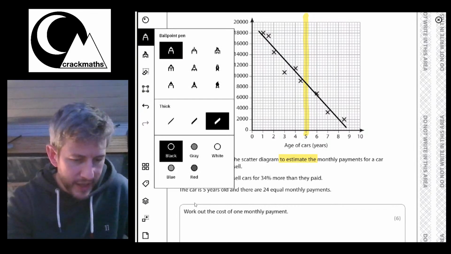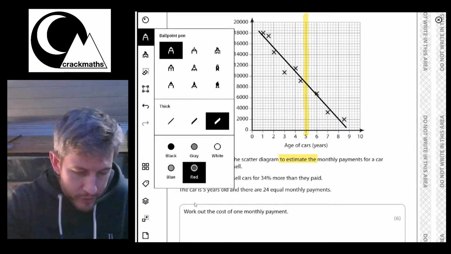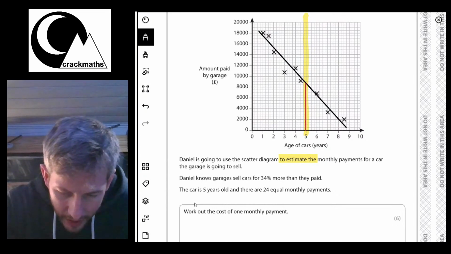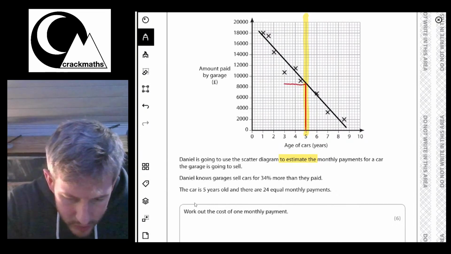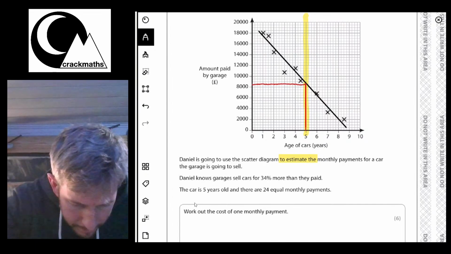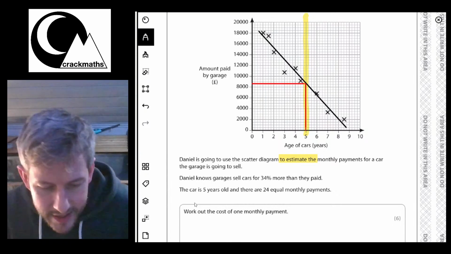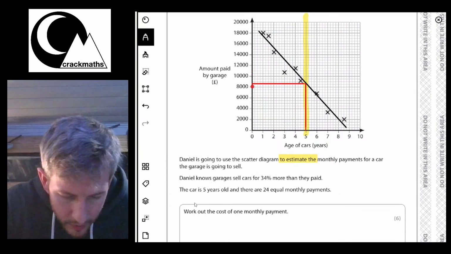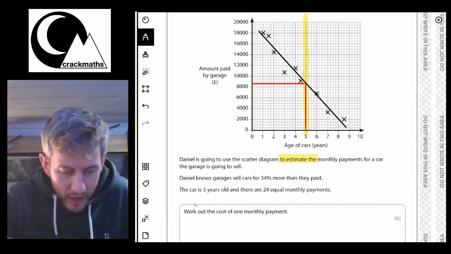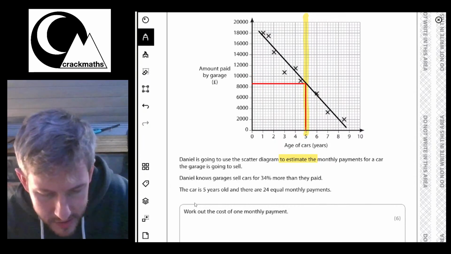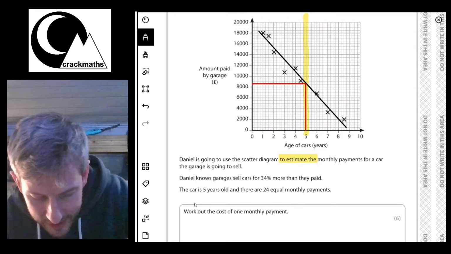And now what we can do is use this line that I've drawn. I'll go over it in a finer pen, because that's always useful to go up, to read across here. And then from this line, I've got to read across to there. I need to work out how much each of these small squares is. It's a funny scale, actually.